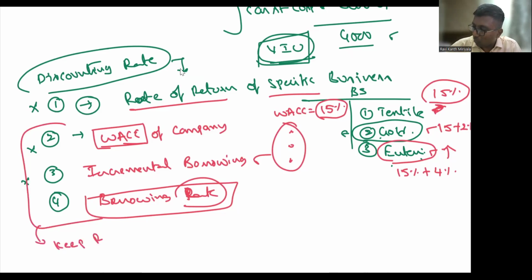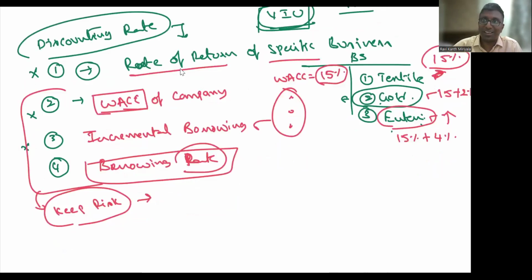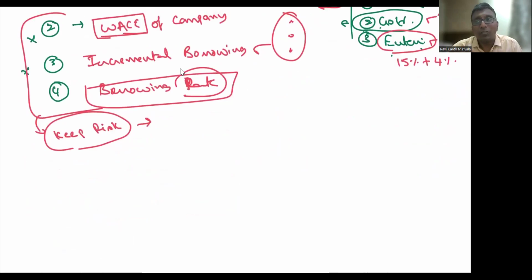Keep the risk involved in mind. If the risks are high, you are supposed to take the higher rate. If the risks are low, correct? If I have only one business, then it doesn't matter, the WACC is the same for the business. My point is, when you are doing it for one company, fine. But if my company has more than one business, under that circumstance I was telling you differently. Otherwise, it is not required.